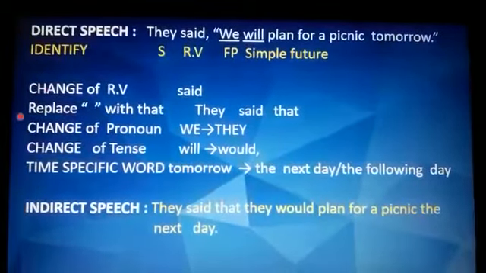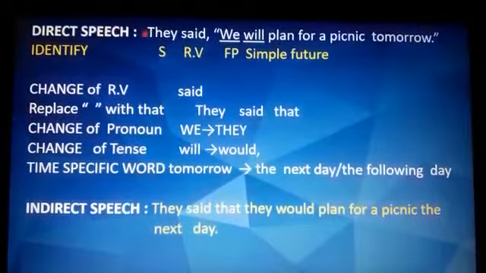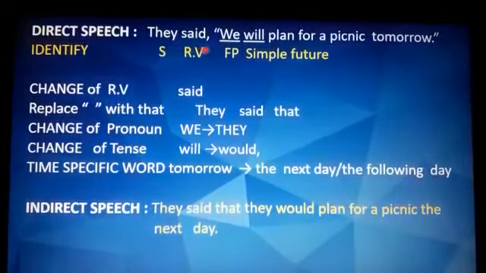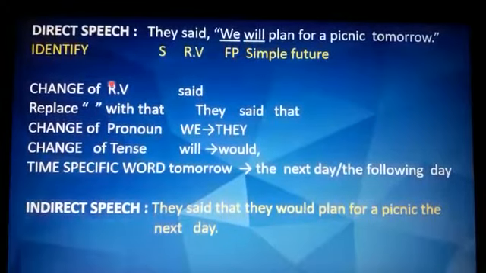I've given you one more example. Direct speech sentence: They said, we will plan for a picnic tomorrow. So we'll identify first of all the subject, which is they, and the reporting verb is said, and there is no object here. Now we is the first person, will plan is the simple future, and tomorrow is the time-specific word which will be changed.